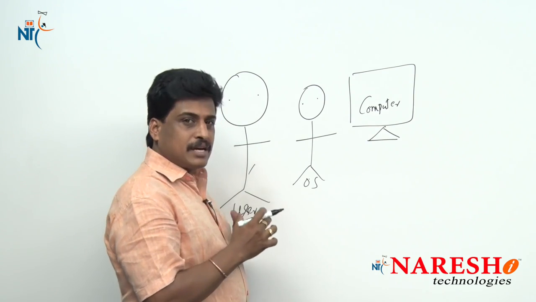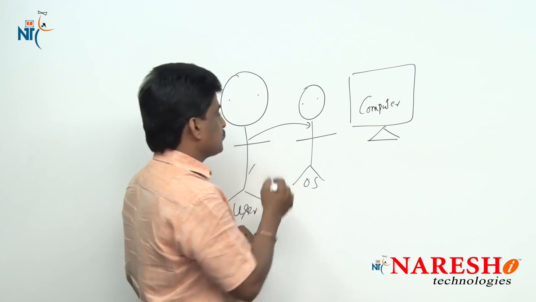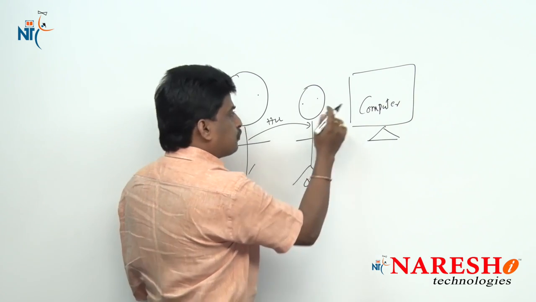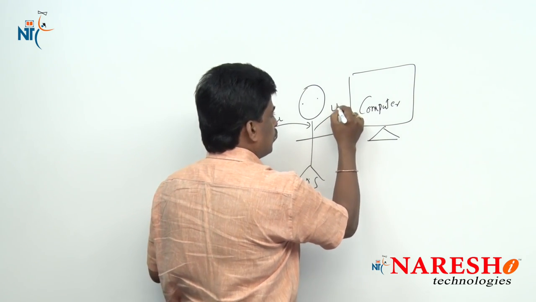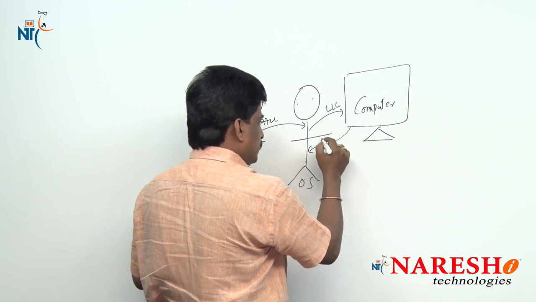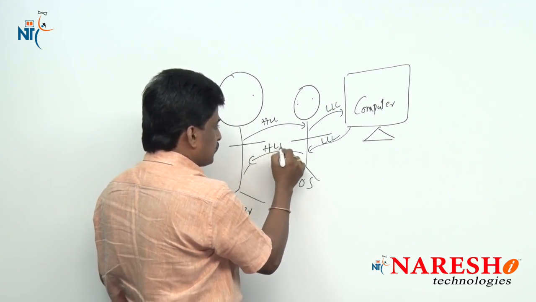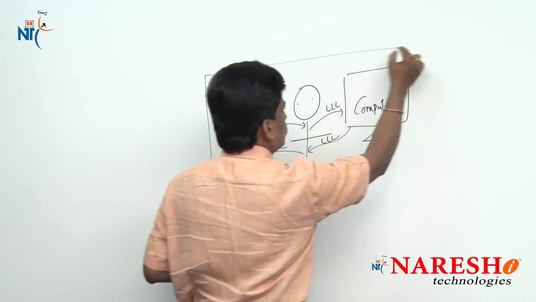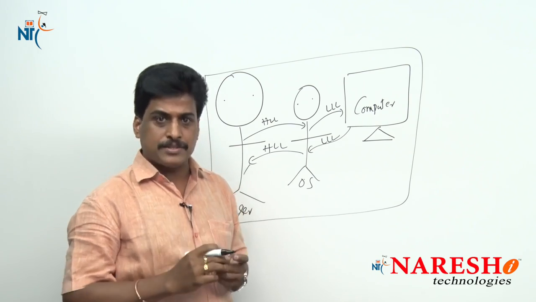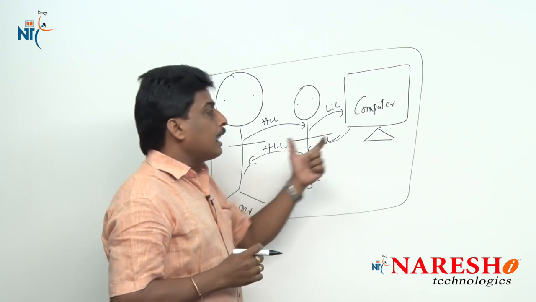In this scenario, what exactly is the OS doing? Observe, a man is speaking to the operating system in high level language. Again, the operating system converts this into low level language. Then it talks to the computer in low level language. Again it converts the reply into high level language. This is the perfect definition of an operating system. So an operating system is an interface between a user and a computer.